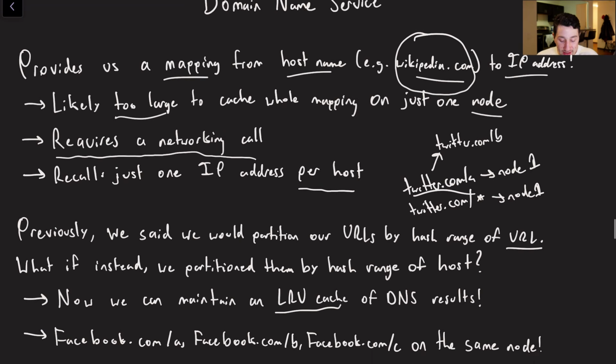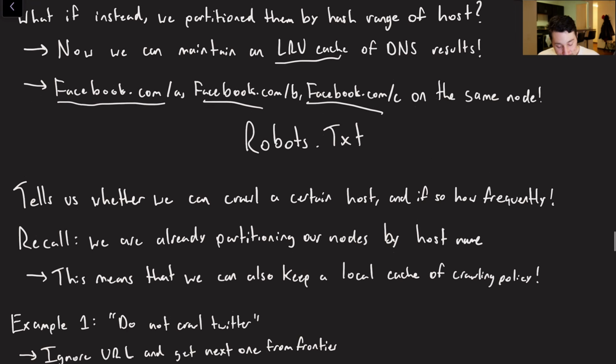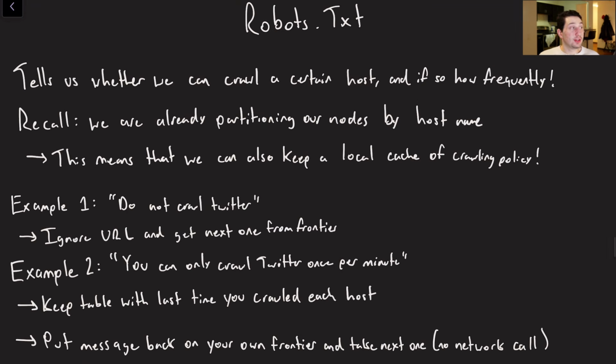So now, again, what I said is that everything from Facebook will be on the same node as opposed to just one specific page on Facebook. The next thing to consider here is actually going to be the robots.txt file. We mentioned that what this basically does is tell us what type of crawling rules we have to follow to be compliant with that website.